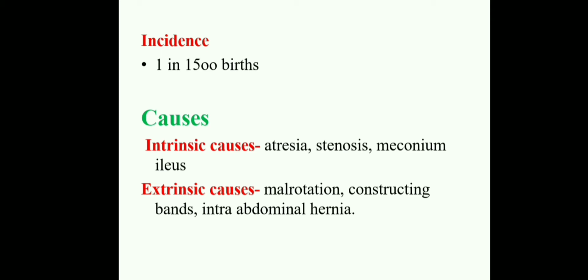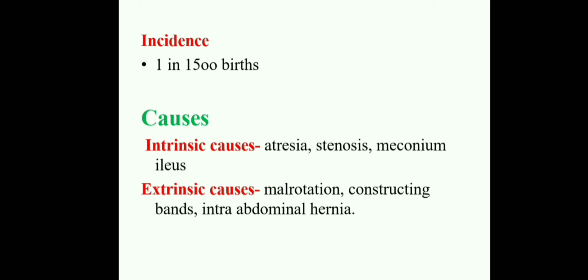You should know what atresia is. Atresia is mostly seen in the duodenum, where there is an obstruction. Because of that atresia, blood circulation will not be there in that part. Mostly we see it in the duodenum. And stenosis, here also there is reduced blood circulation. In atresia, some part is closed and obstruction will be there. And the next one is meconium ileus.